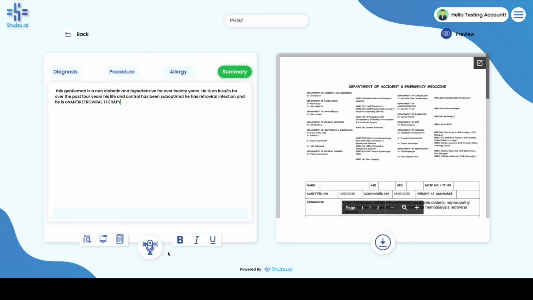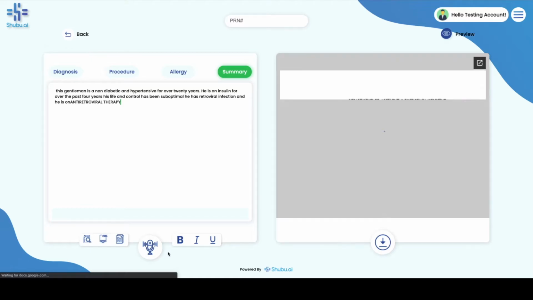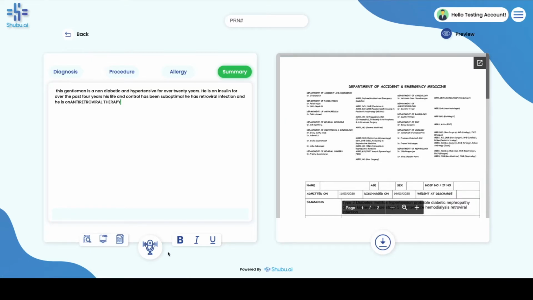So now let's say while dictating, a couple of words have been wrongly transcribed, which is very rare with Shubhu real-time voice-to-text engines, because we aim at providing very high accuracy and a very localized transcription service. For example, our transcriptions are catered toward various accents which the user can speak. So basically, if some words have not been recognized correctly, you can just use the delete voice command.